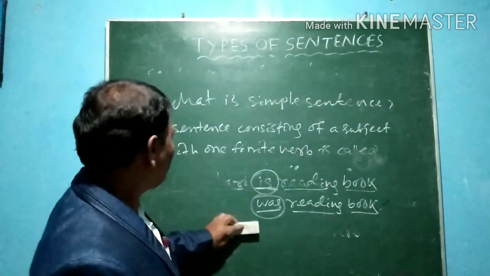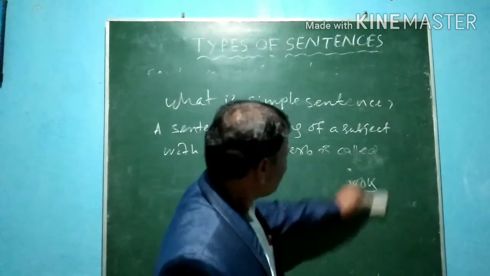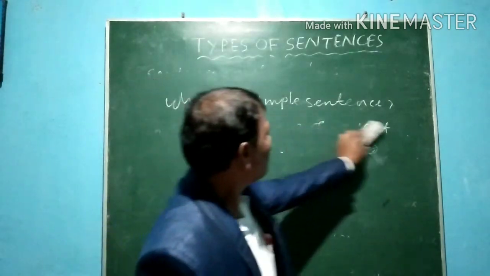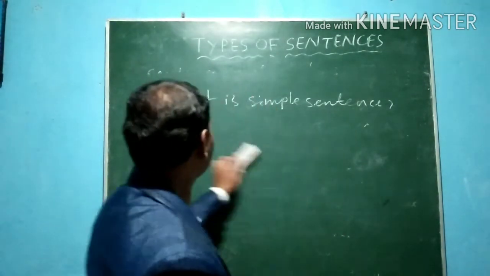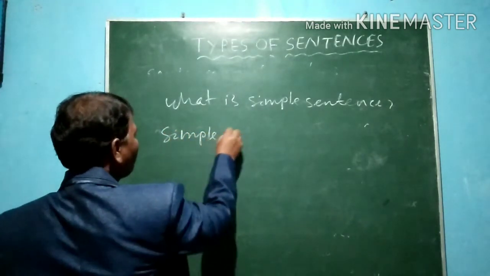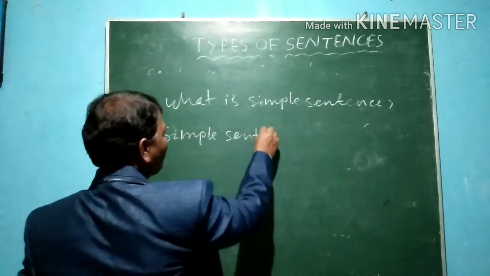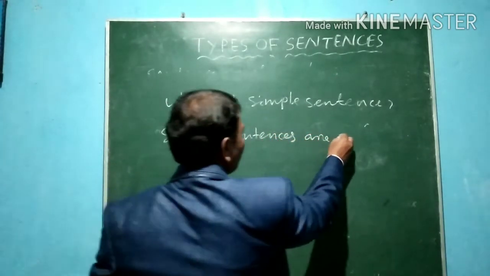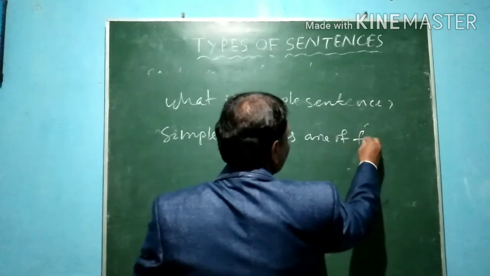Now, we proceed to the types of simple sentences. What are the types of simple sentences? You see, simple sentences are of four kinds.